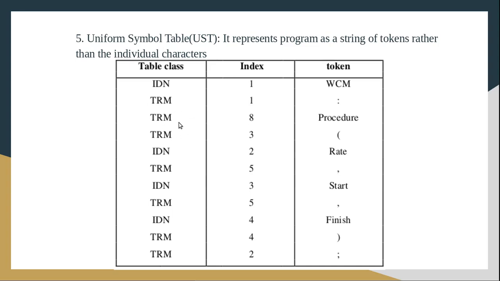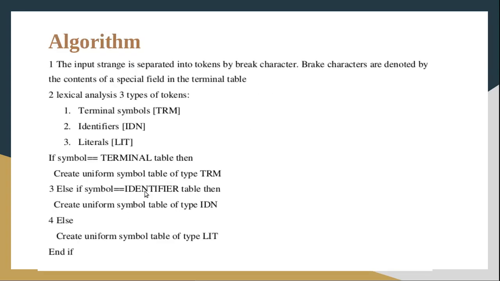When we are adding into the uniform symbol table, what will be the class type? The class type will be IDN, and for that token, the index value in the identifier table will be given in the uniform symbol table also. So if it is an identifier type token, we have to make an entry in the identifier table and the uniform symbol table.